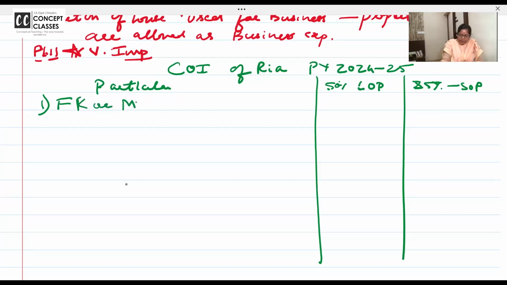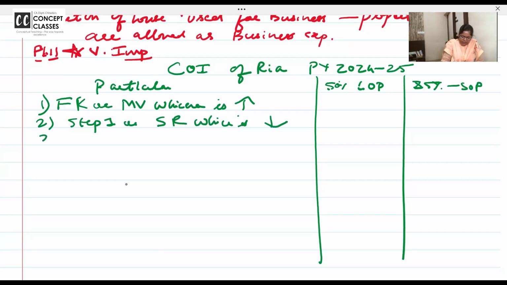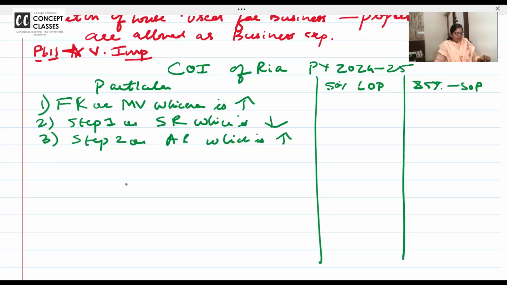Fair rent or municipal value, whichever is higher. Step 1 or standard rent, whichever is lower. Step 2 or actual rent, whichever is higher.